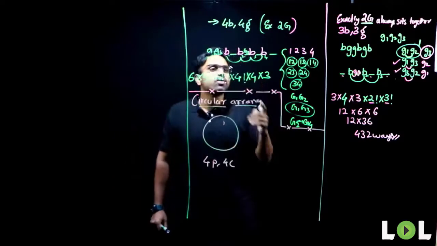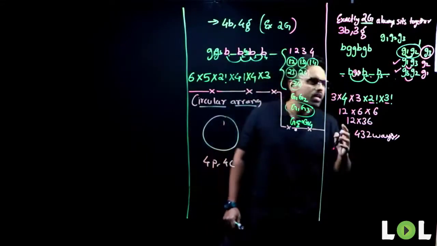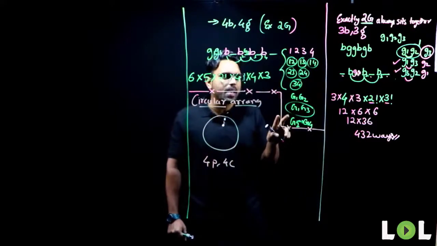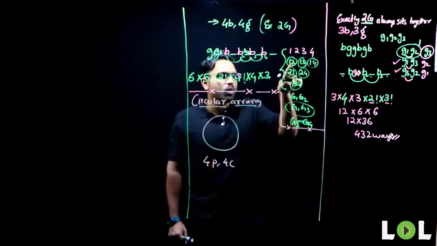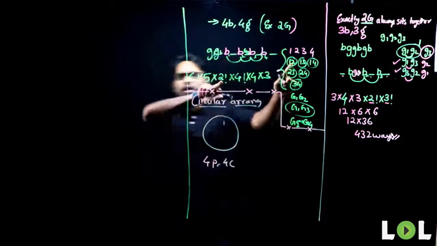Before, in the previous question, you guys had a doubt. Srishant is asking that we can arrange girls as 2, 1 also, but 2, 1 and 1, 2 are the same. So I've taken one case here. But what do I do to consider the 2, 1 case also? I multiply here with 2 factorial, Srishant.